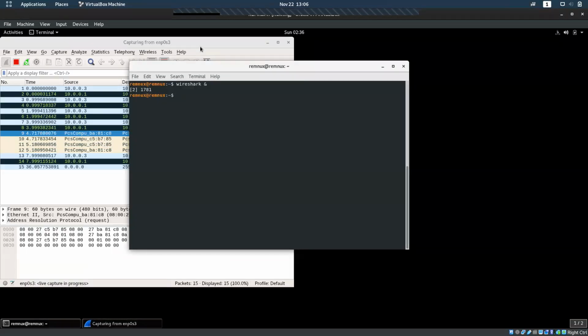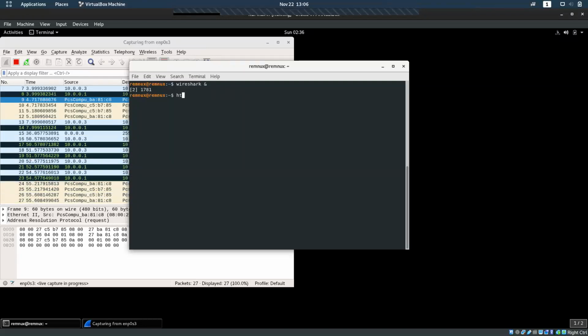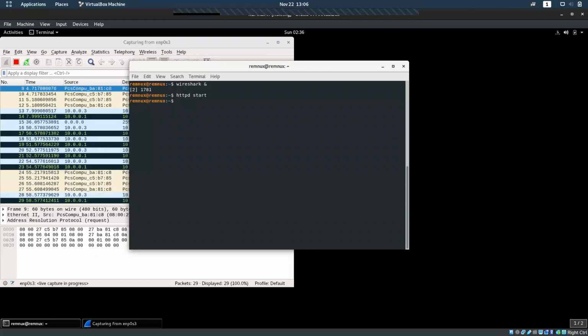So the next thing we have to do is start an HTTP server in here. So HTTPD start, and accept all IPs start.